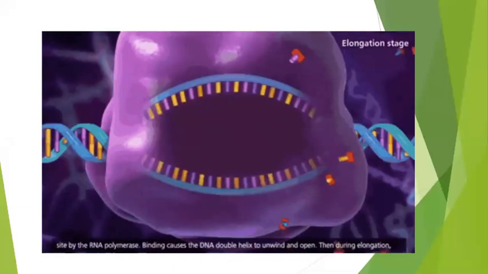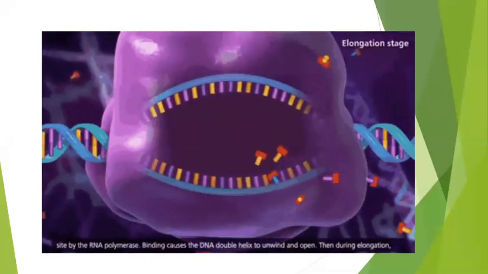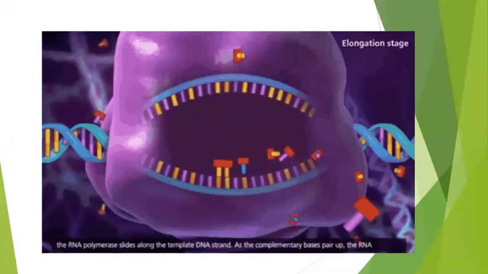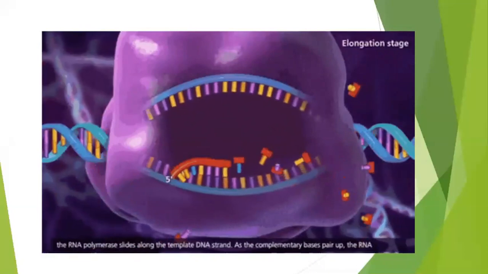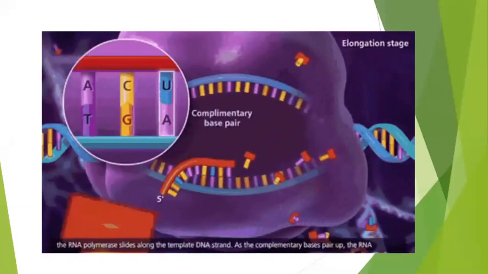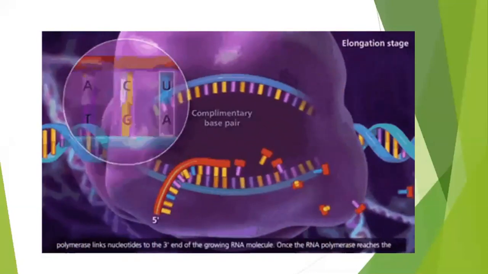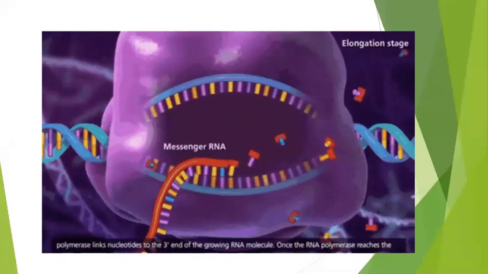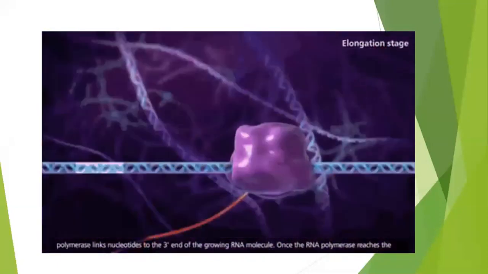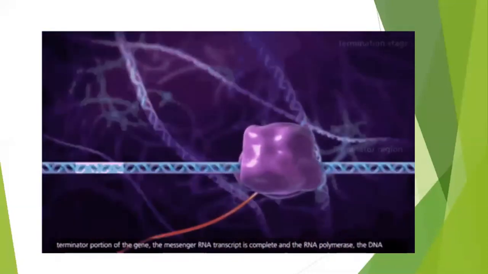OK, again, the same thing is repeated. You have one of the strands of DNA in which the nucleotides are getting attached and complementary nucleotides are coming. As you can see, the blue strand is the DNA and the red strand is the mRNA. And this is the way it's going to go.